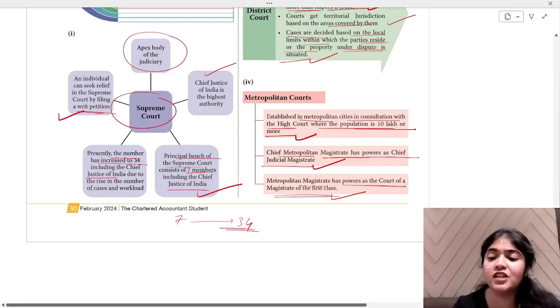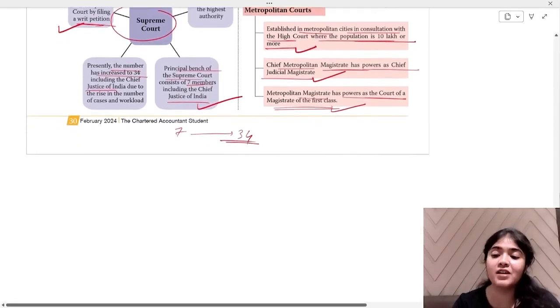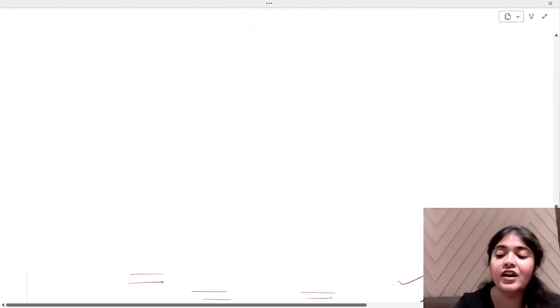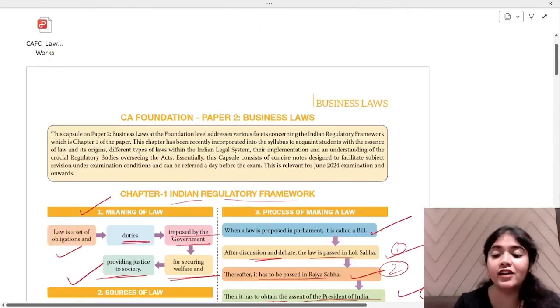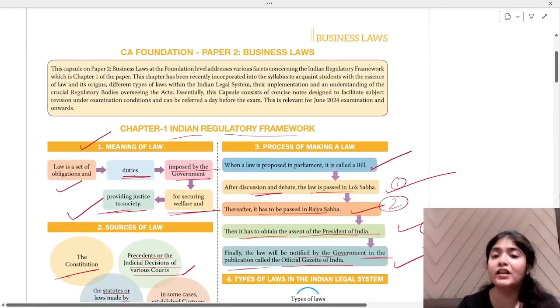All these points you can remember for your chapter number 1, and we have summed up your chapter number 1 very nicely. I hope the Indian Regulatory Framework chapter number 1 is very clear to you. Great. Let's move ahead to our next chapter.